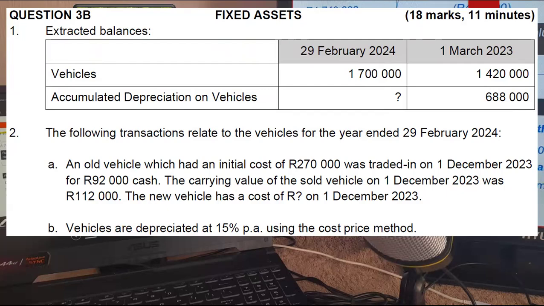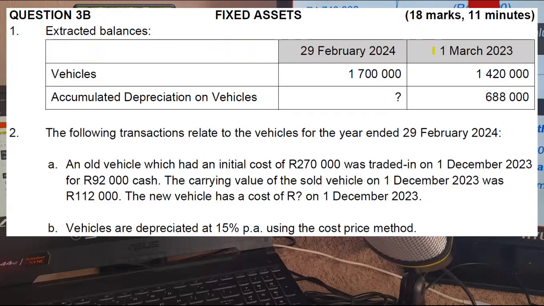Jamila, yesterday we did question two, and today I'll be doing question three, still on fixed assets. We have extracted balances. The 1st of March 2023 is the beginning of the financial year. We are given the cost there at the beginning of the financial year.